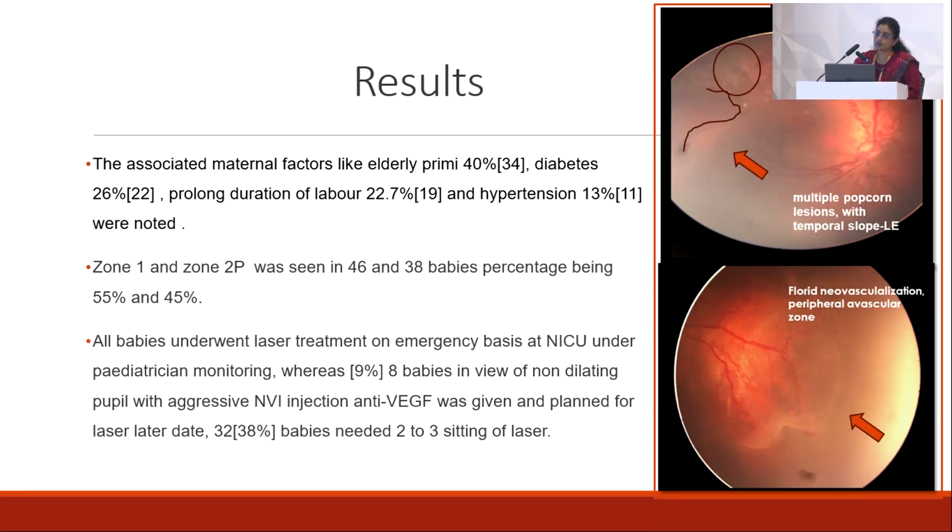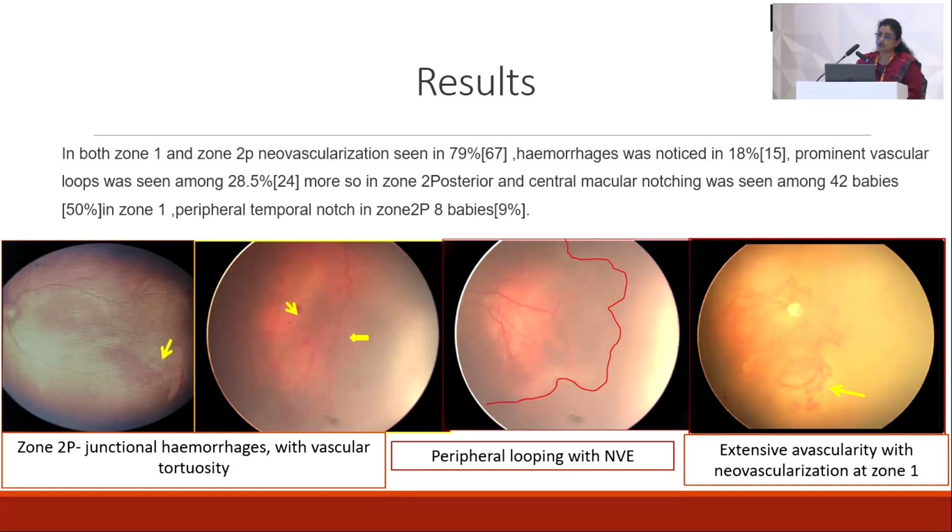Zone 1 and Zone 2 ROP when we saw, Zone 1 were 46 babies and Zone 2 38 babies. And the NVI, that is neovascularization, was seen around 30%. And 9%, that is 8 babies who didn't have good dilatation due to aggressive NVI, underwent anti-VEGF injection, that is ranibizumab. And 32 babies needed 2 to 3 sittings of laser. So these are the pictures where in the first we can see the hemorrhages with zone 2 posterior here, and these are multiple hemorrhages with shunting of vessels, peripheral looping, and this is zone 1 with extensive avascularity.